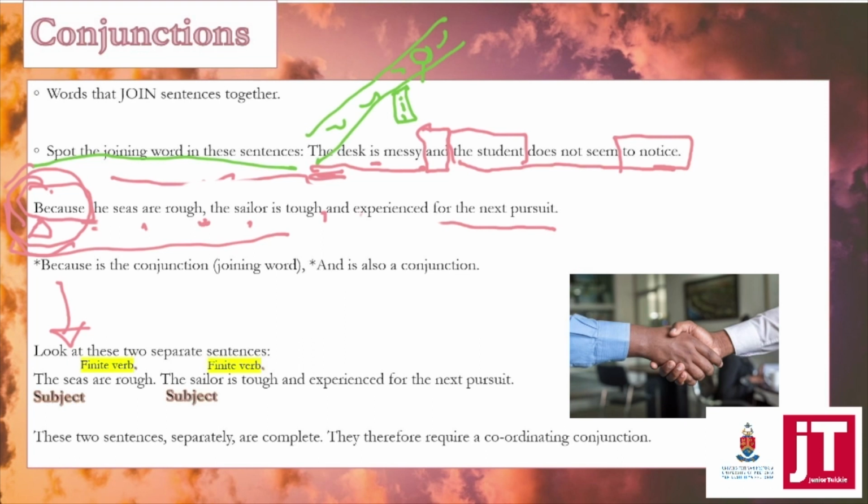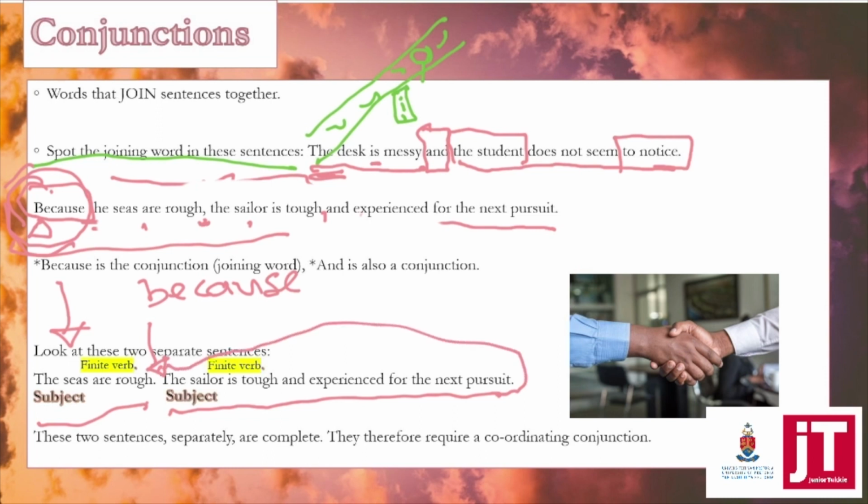That's actually, I'm not sure if I agree with that, guys, because this sentence is actually reliant on this one. The seas are rough because, if you want this part of the sentence to be the aftermath or kind of the reaction to the first sentence, then you can actually just use a subordinating conjunction.